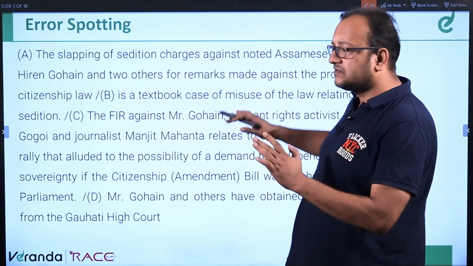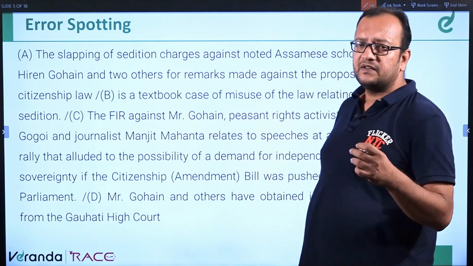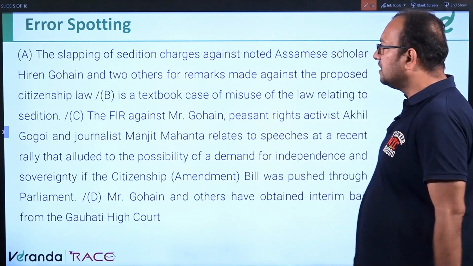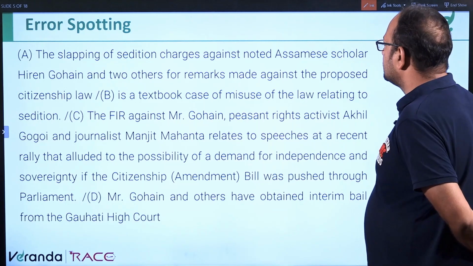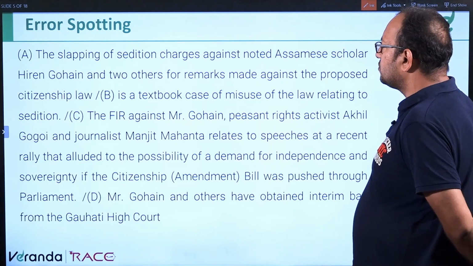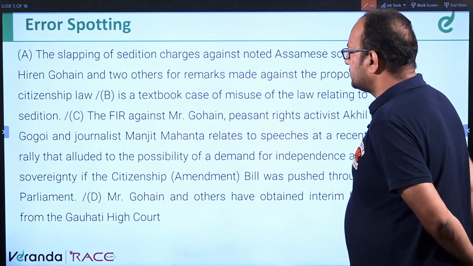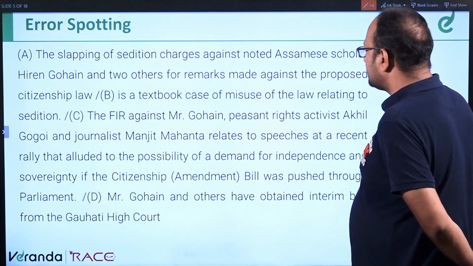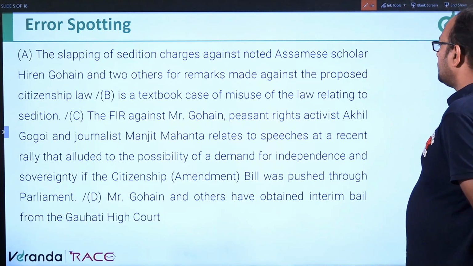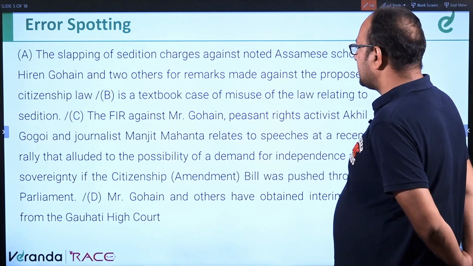This is the question. Let's read it once again because we are not able to identify the error till now. The slapping of sedition charges against noted Assamese scholar Hiren Gohain and 2 others for remarks made against the proposed citizenship law is a textbook case of misuse of the law relating to sedition. The FIR against Mr.